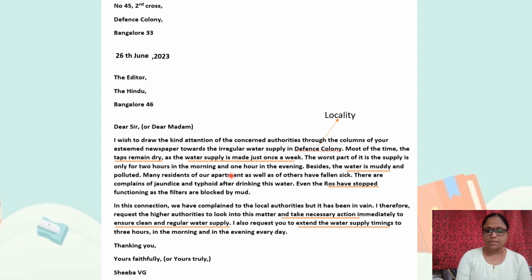Two problems already stated. Besides these two, the water is muddy and polluted. Because of this, what problem are the residents facing? They have fallen sick, with complaints of jaundice and typhoid after drinking this muddy water. Even the RO, that is the water purifier, has stopped functioning. The reason is the filters are blocked by mud. Here a lot of points are there. Minimum 2 to be written. The problems faced by the residents, 3 to 4 problems are mentioned in the first paragraph. Ensure minimum 2 points you have stated.